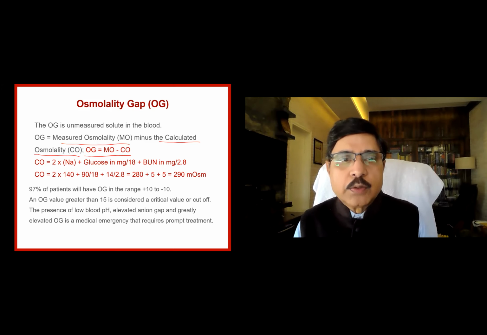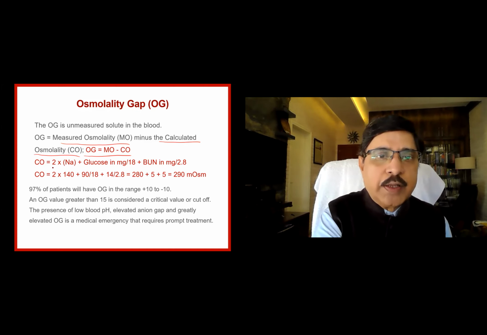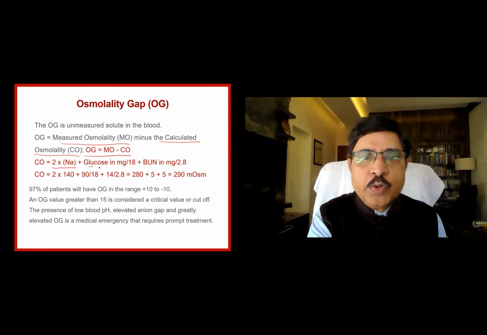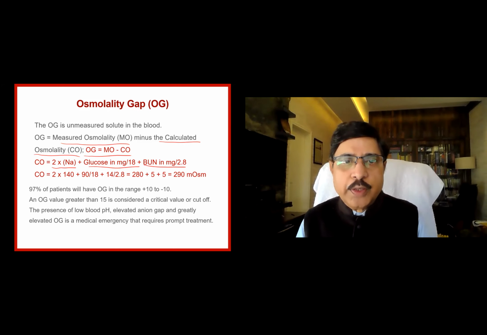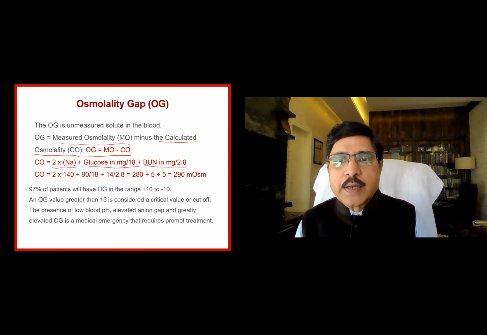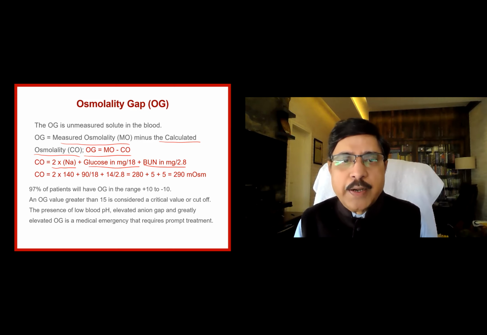So how do I calculate? For calculation, we require the values of sodium, glucose, and BUN. The formula is 2 times sodium plus glucose in milligrams divided by 18, not in millimoles, remember here. Glucose in milligrams divided by 18. Likewise, BUN also in milligrams, divided by 2.8. So don't use millimoles instead of milligrams. Remember, we of course measure BUN and glucose in milligrams.